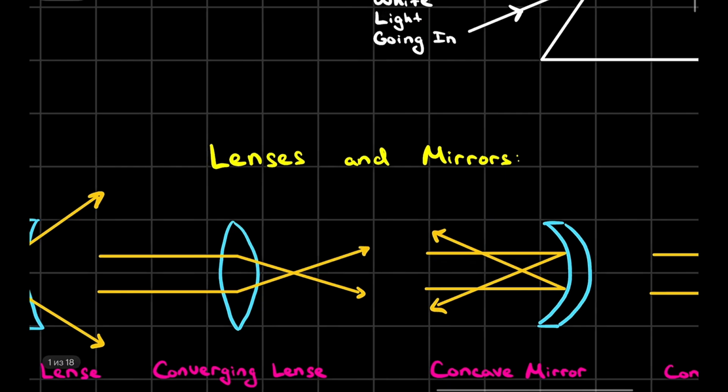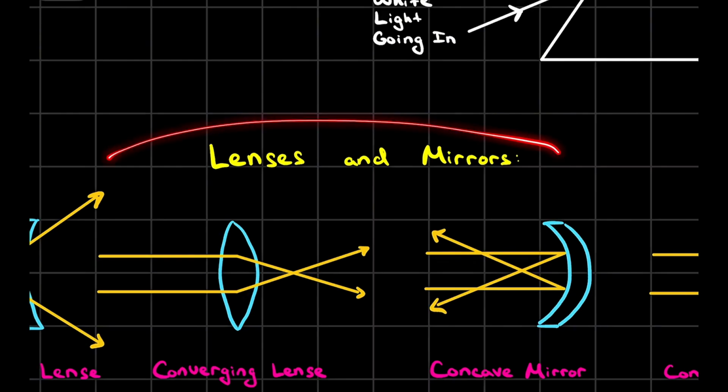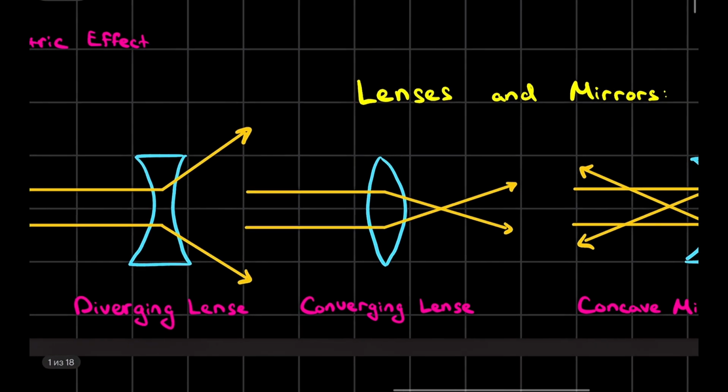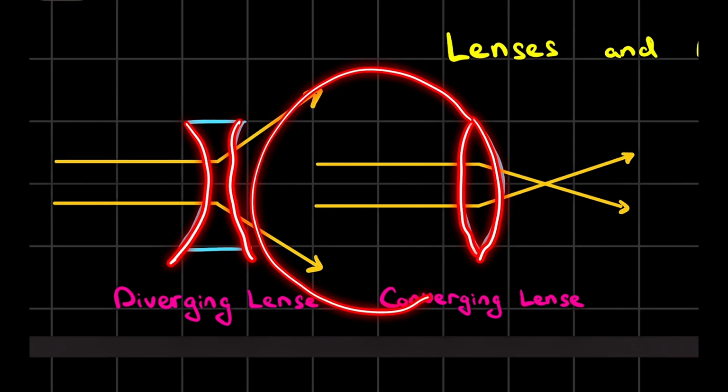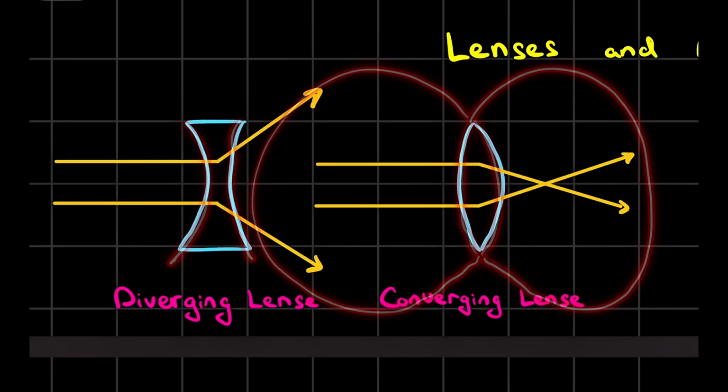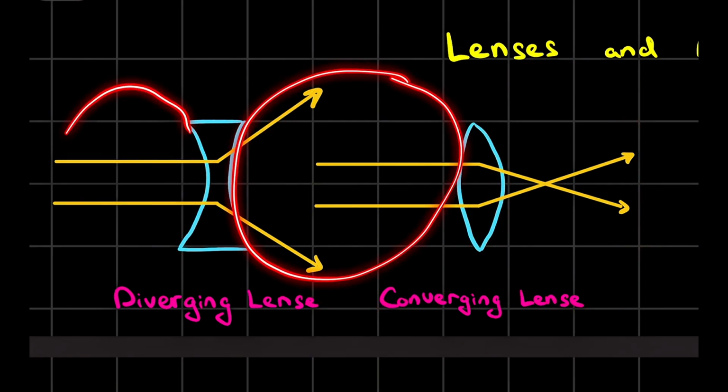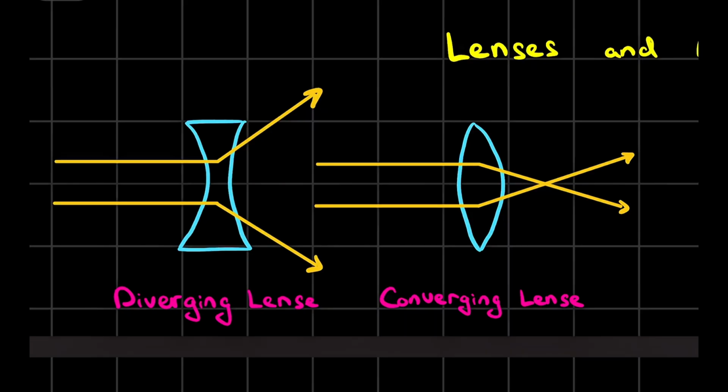Okay, and the last thing that we are going to talk about right now is lenses and mirrors. These are called optical devices, optical elements, and we might have just regular lenses, but we can also have two types of spherical lenses. Spherical lenses are something like this. As you can see, these remind us of spheres. If I continued to draw it, it would be just two parts of two different spheres, and the same thing goes for this one. That's why we call them spherical lenses.